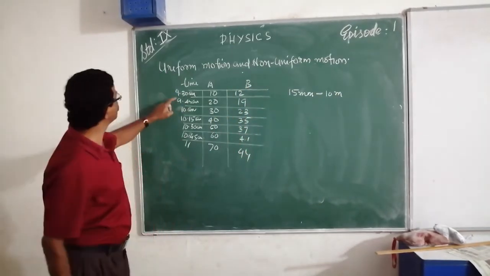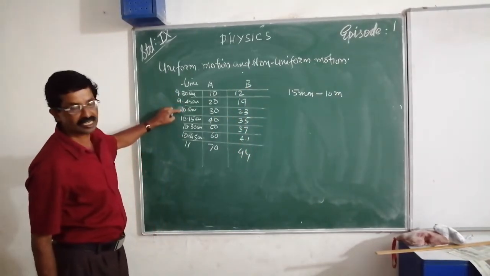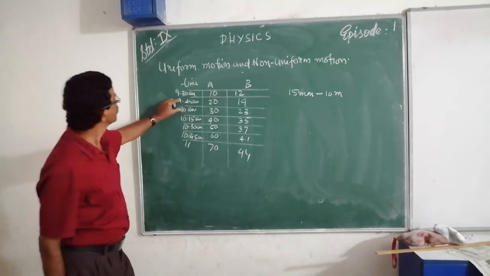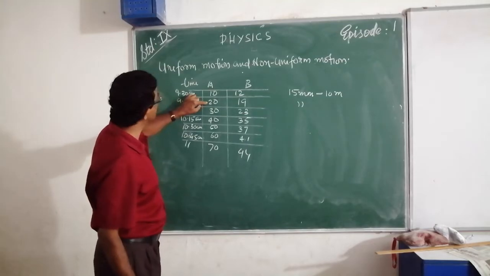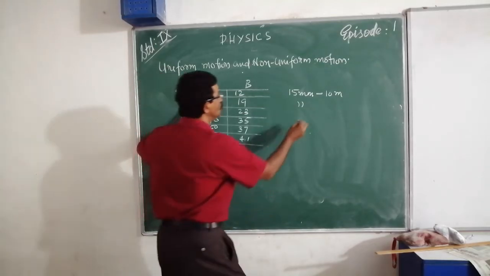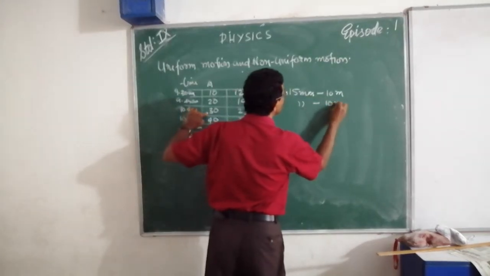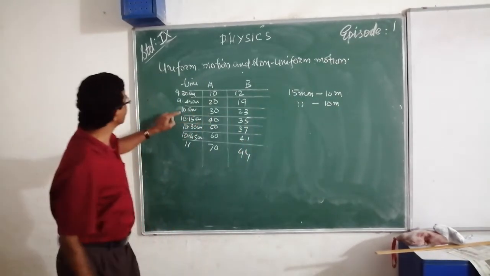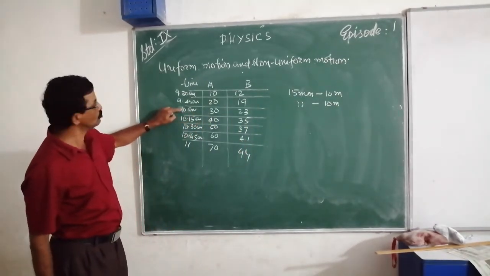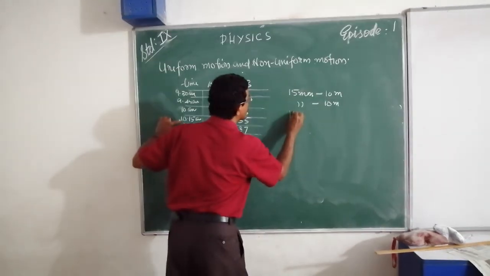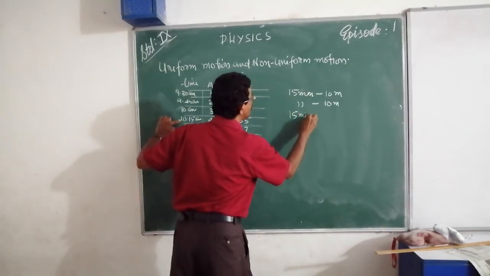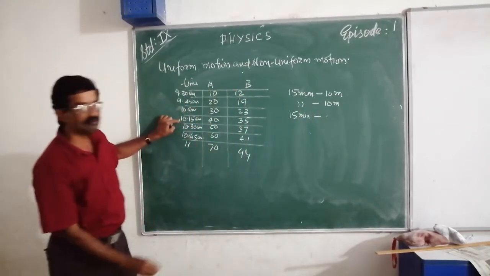Again you see, from 9:45 to 10, there is a time of 15 minutes, distance 20 meters to 30. That is also 10 meters. Then next, from 10 a.m. to 10:15 a.m., time is 15 minutes itself.